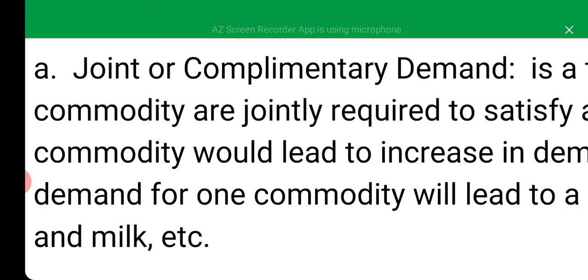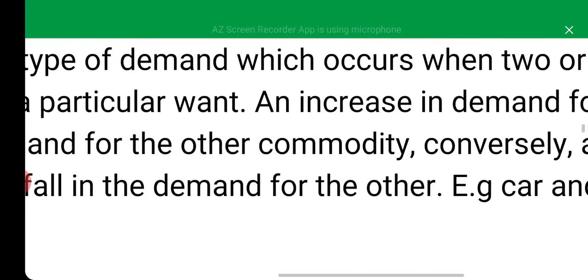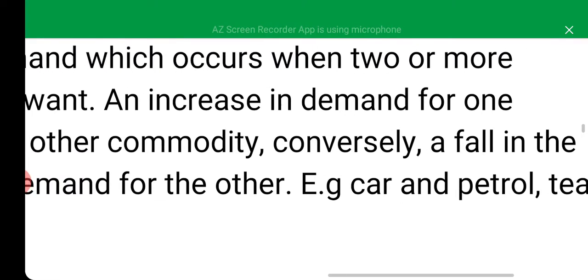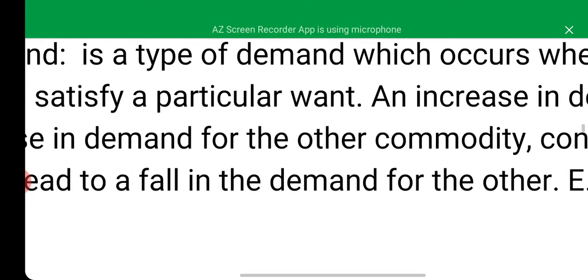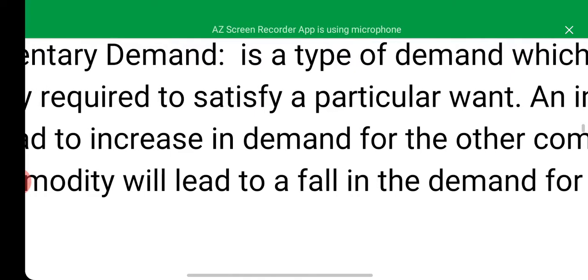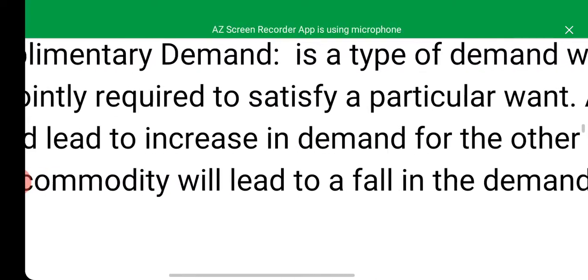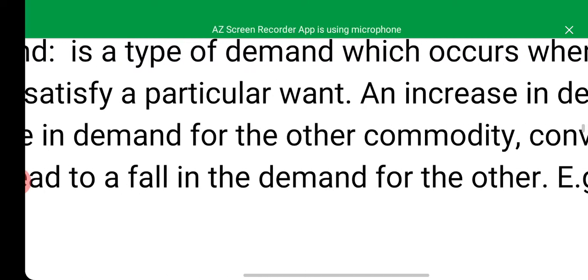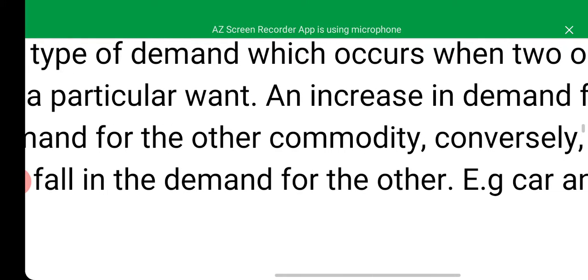Joint or complementary demand is a type of demand which occurs when two or more commodities are jointly required to satisfy a particular want. When two or more commodities are jointly required to satisfy a particular want, then we refer to it as a joint or complementary demand.